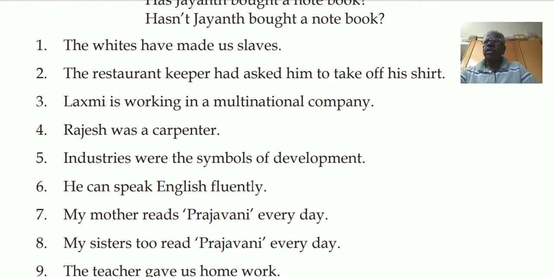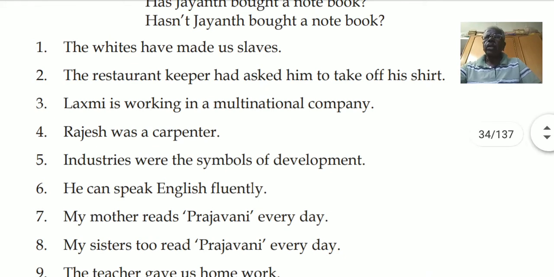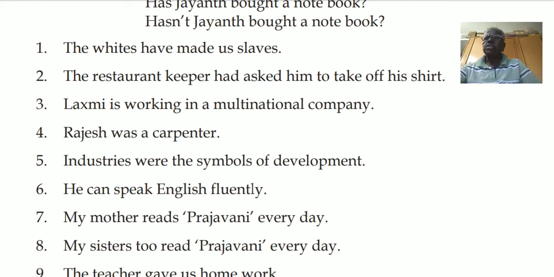Sixth one, he can speak English fluently. Here the verb is can. So the first one is, can he speak English fluently? Then one more is, can't he speak English fluently?